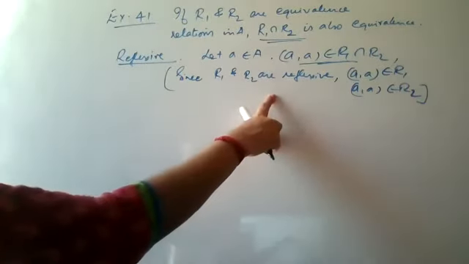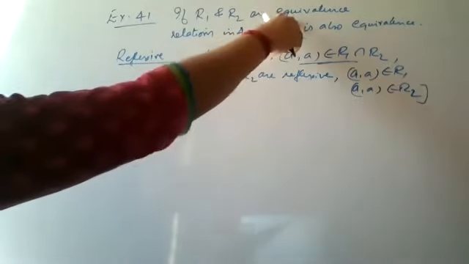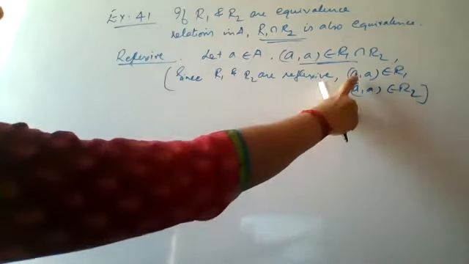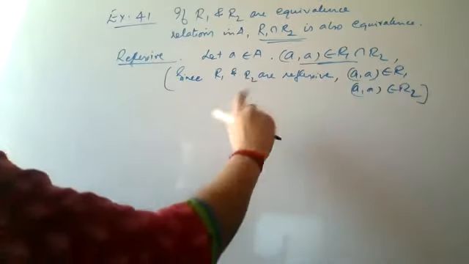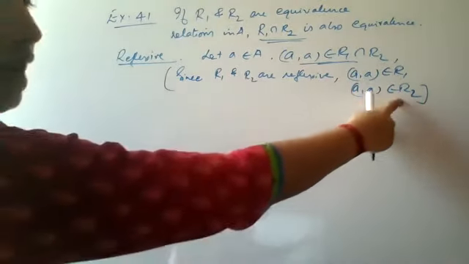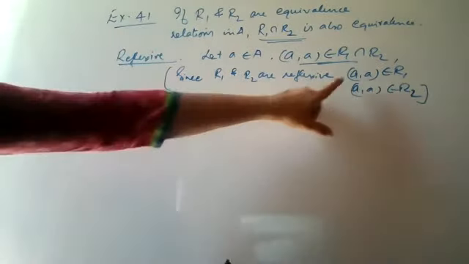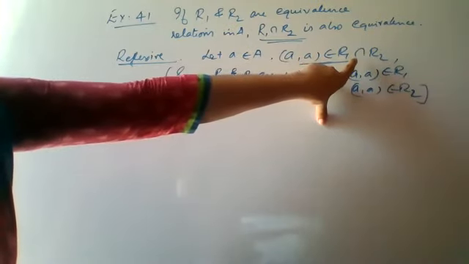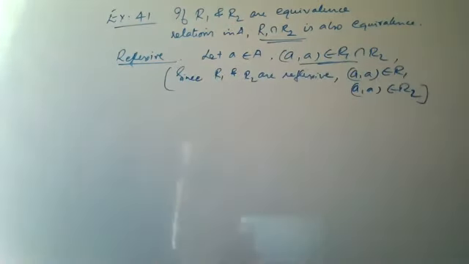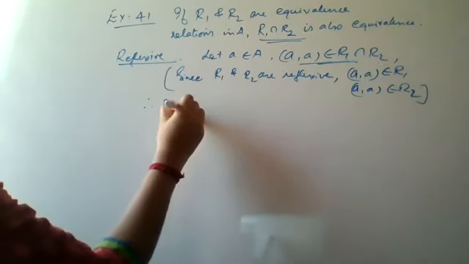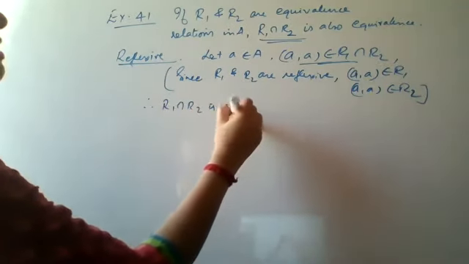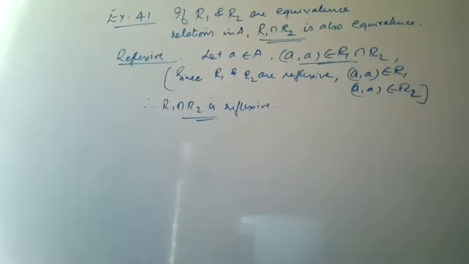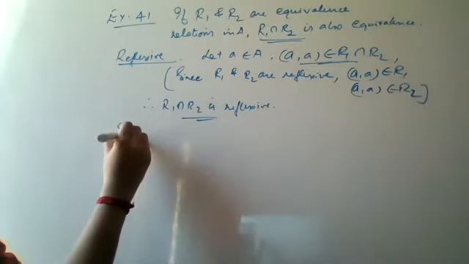Understood this? R1 and R2 are reflexive because they are equivalence relations, that is given in the question. R1 is reflexive means for any a belongs to A, you have (a,a) belongs to R1. R2 is reflexive means (a,a) belongs to R2 for any a belongs to A. That means if (a,a) belongs to R1 as well as R2, then that element will be in the intersection also. Therefore, R1 intersection R2 is reflexive.